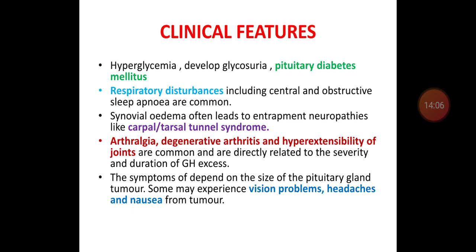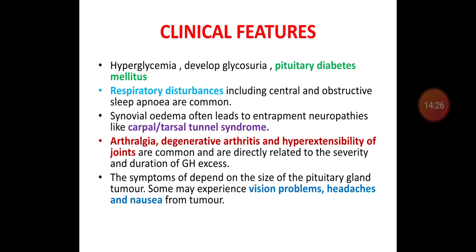Some patients may experience a visual field defect, visual problems, or visual loss along with headache and nausea. This is usually because of the mass effect over the optic chiasma from the pituitary adenoma.